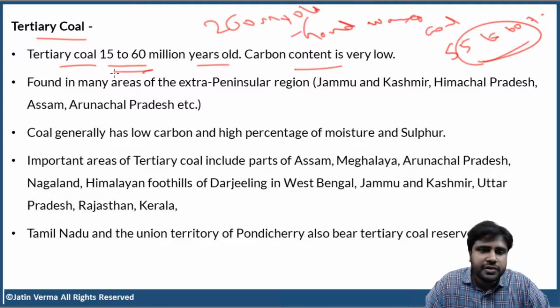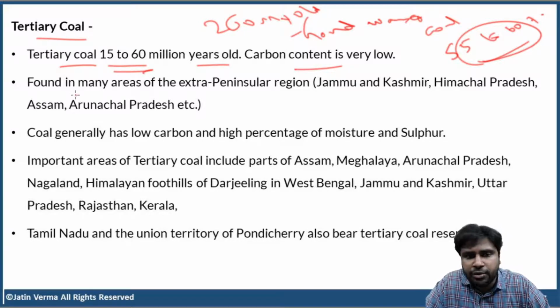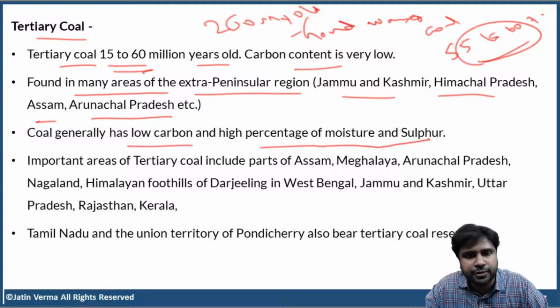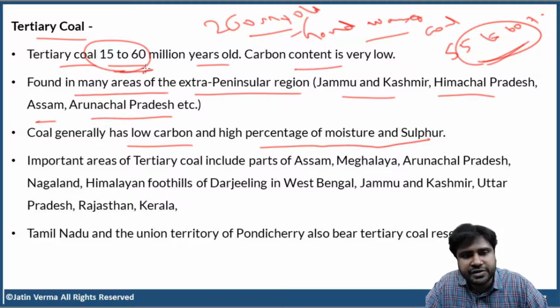Okay. So where do we find tertiary coal? It is found in many areas of extra peninsular region. That means outside the peninsular part. Jammu and Kashmir, Himachal Pradesh, Assam, Arunachal Pradesh. Now this coal has low carbon content and high percentage of moisture and sulfur because it is very young. The coal is only 15 to 60 million years old. I told you right, 250 million year old Gondwana coal itself contains 55 to 60% carbon. So obviously coal that is only 15 to 60 million years old will contain much less carbon percentage.